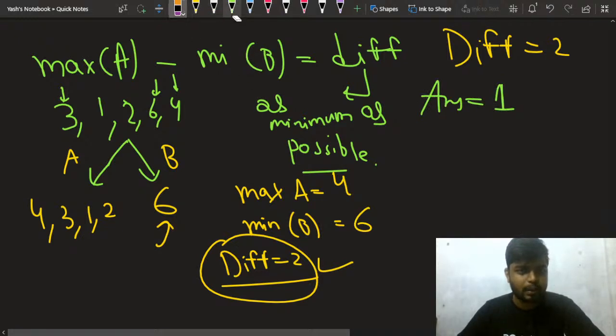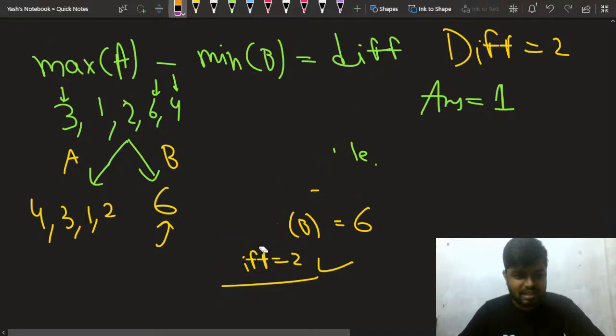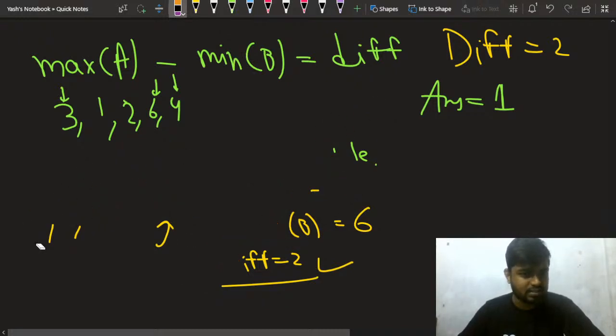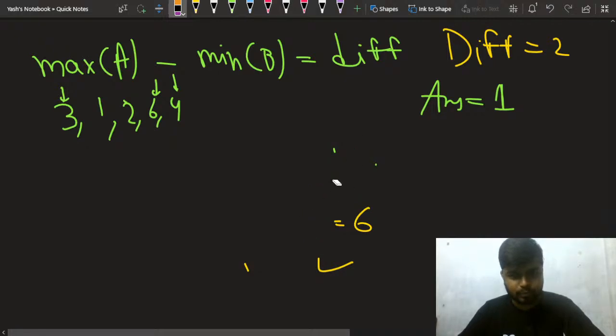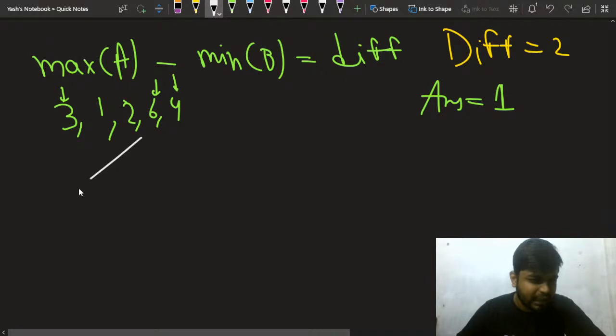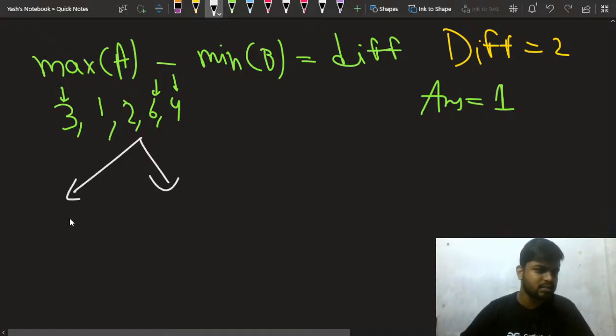Let's try and see how or what we can do for this case further. What should I do for this case? Can someone in the chat tell me what I should do for this case?